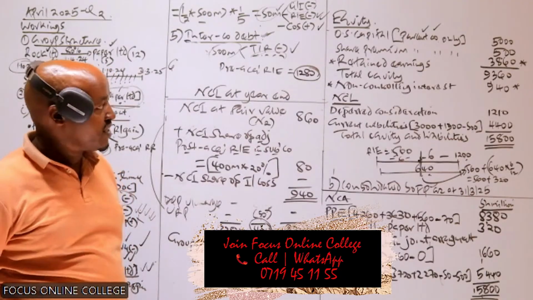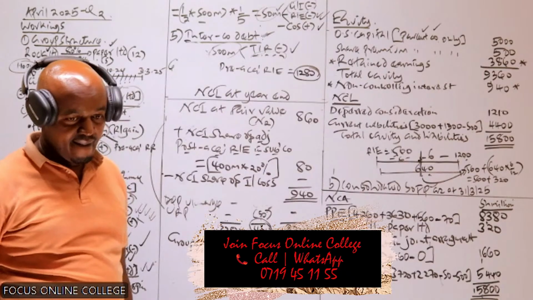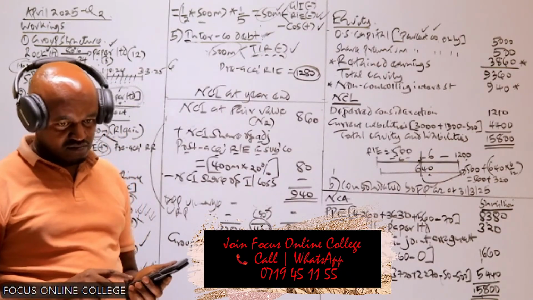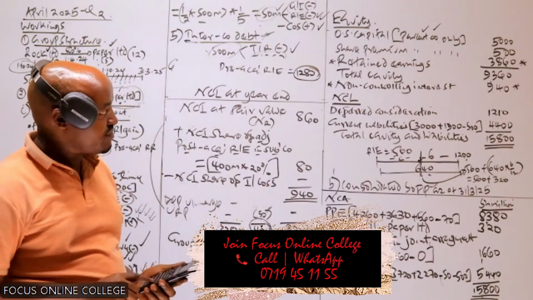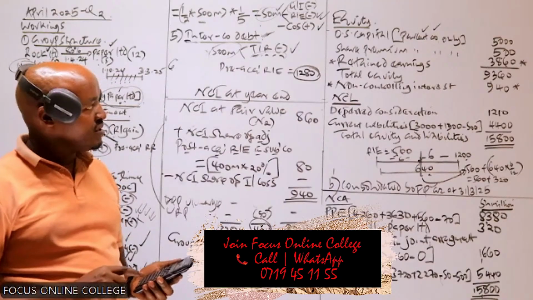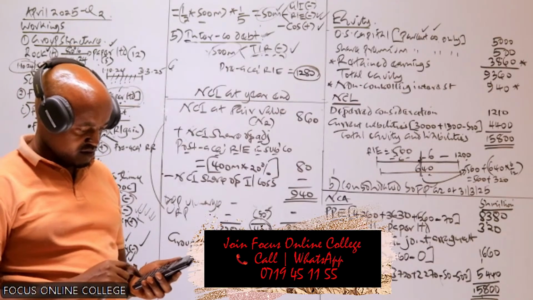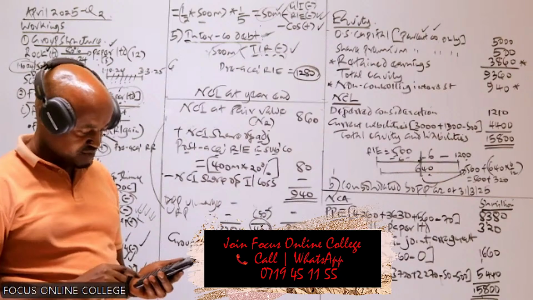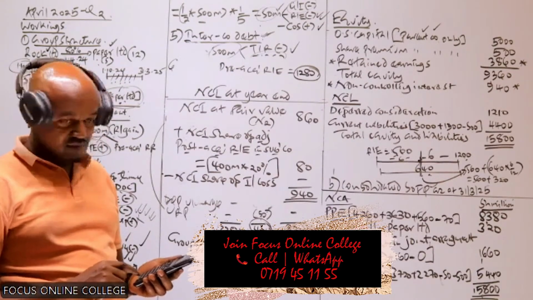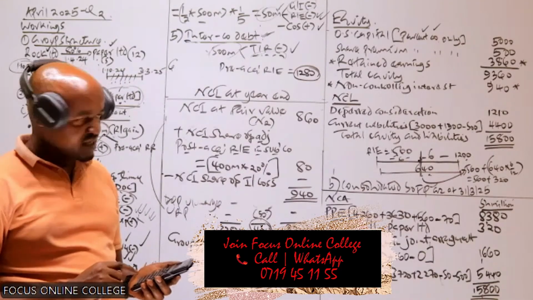Is our statement of financial position balancing? It is not balancing. That is what I'm told. What is the difference? What have you omitted? Ten.